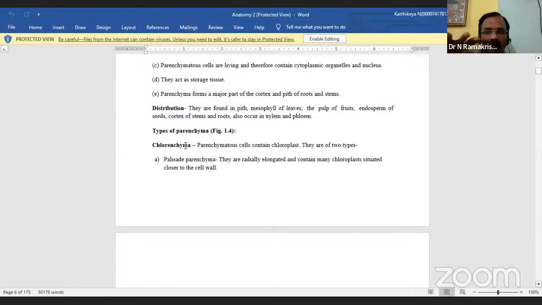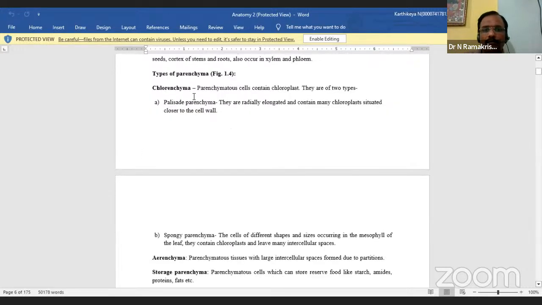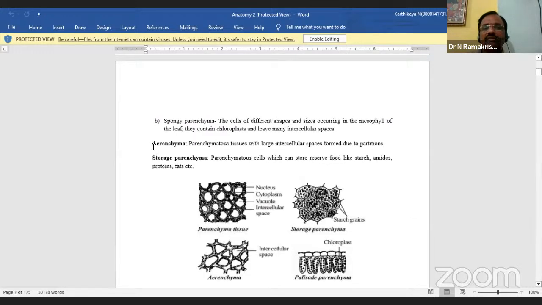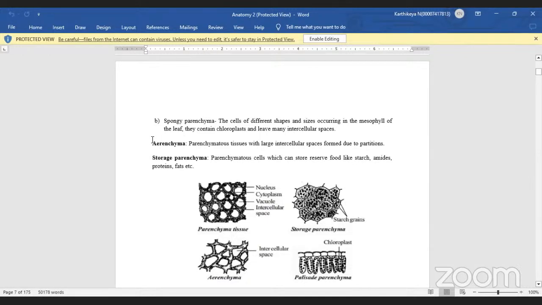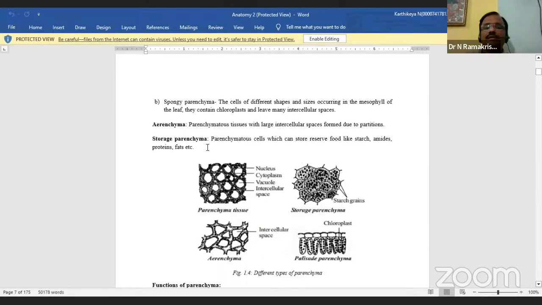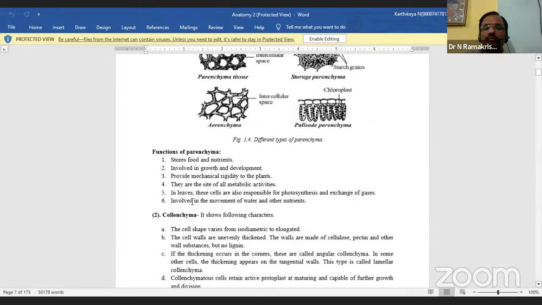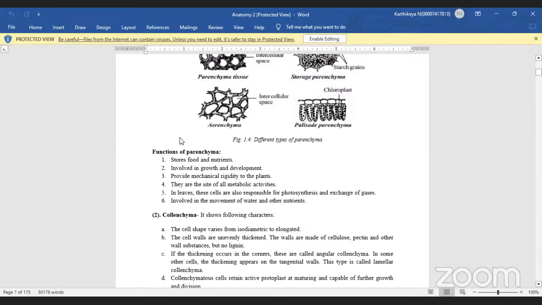Again, based on tissue structures, it is divided. One is chlorenchyma, the second is parenchyma, and the third is storage parenchyma. Here only three are given.